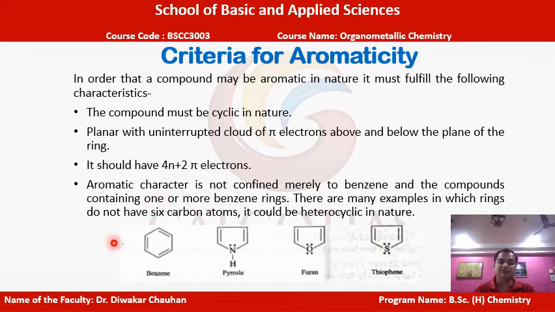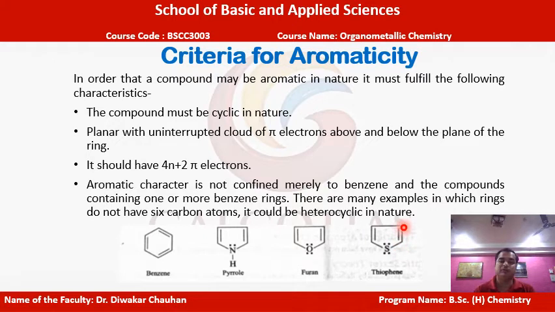So we can say that aromatic character is not limited to benzene-type structures, that is, only those compounds having 6 carbon atoms joined to each other. It is also possible in compounds having a five-membered ring, which, other than carbon atoms, also contain other atoms like nitrogen, oxygen and sulfur in the ring to form the cyclic ring.